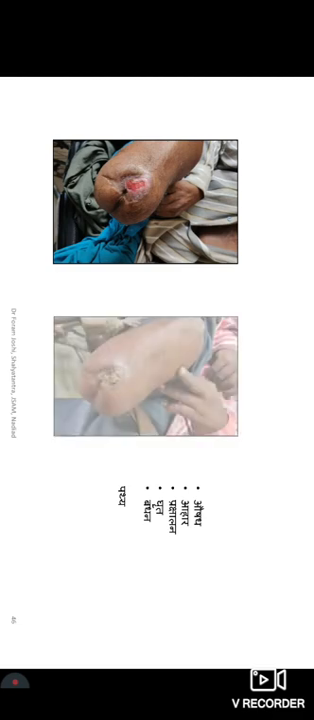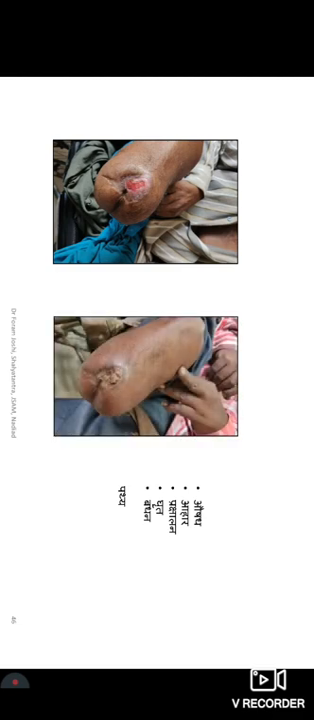What we applied in this case: Aushadha, Ahara, Prakshalana, Rudha, Bandhan, and Pathya. And you can see the case healing. This case improved in just 40 days.